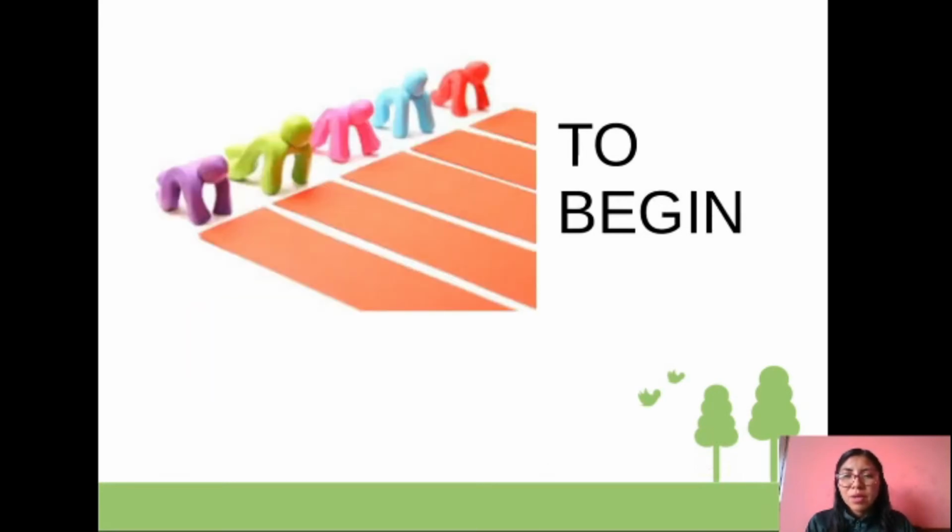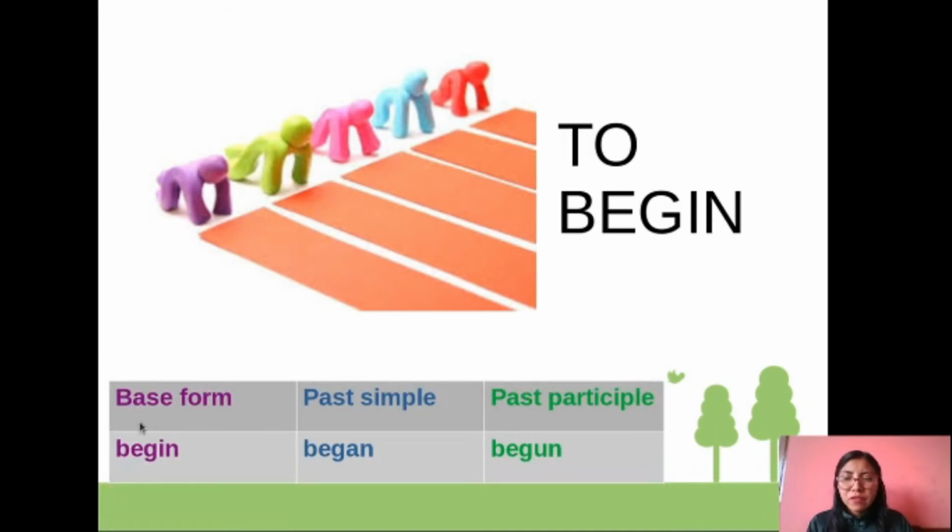To begin. Okay, pay attention here. What is the meaning of to begin? Okay, for example, people begin the race. Begin is a synonym of start. Begin es un sinónimo de start. Okay, people start the race, or people begin the race. We are going to see the forms.